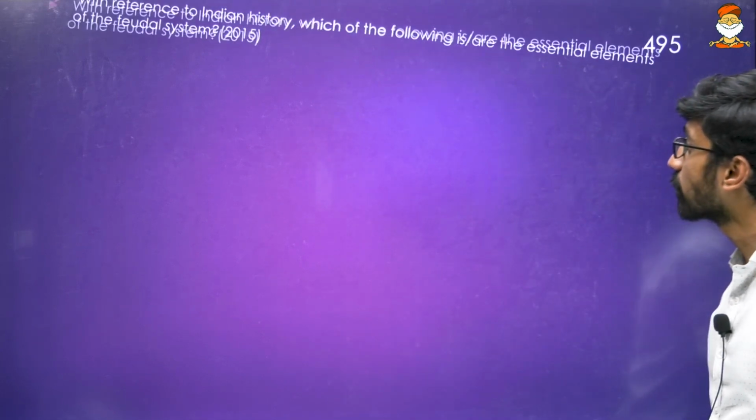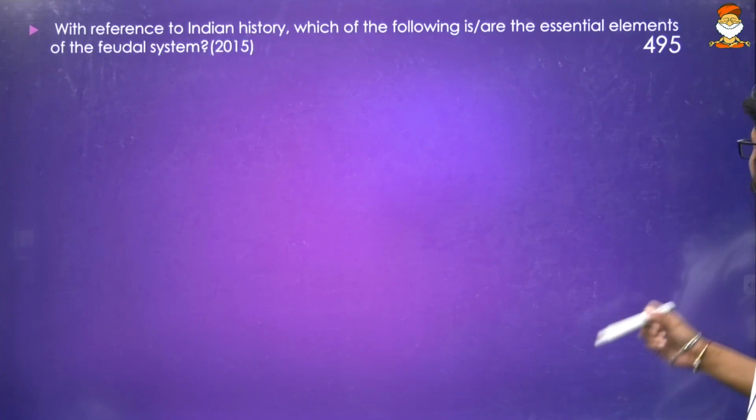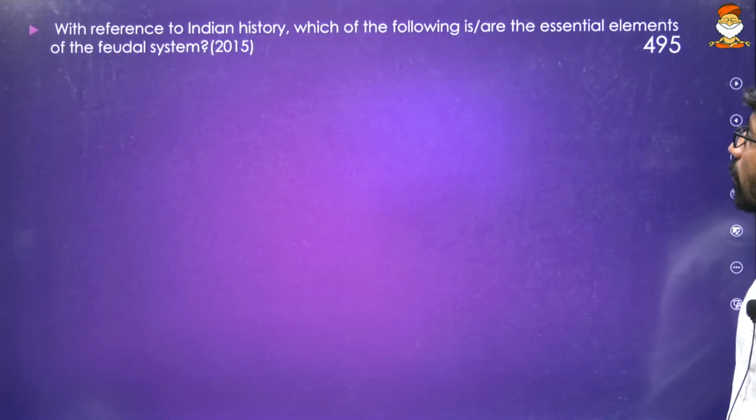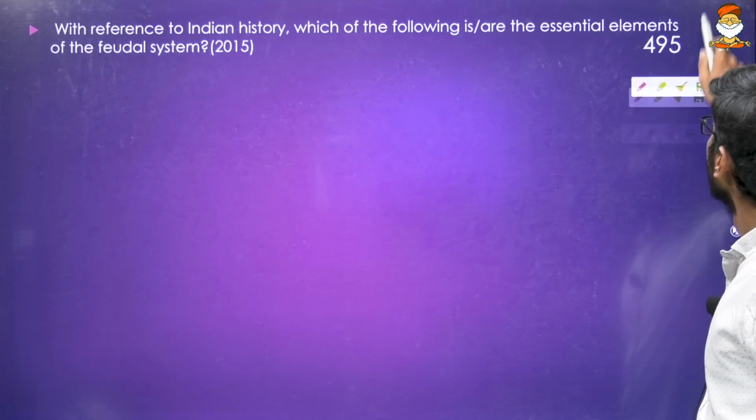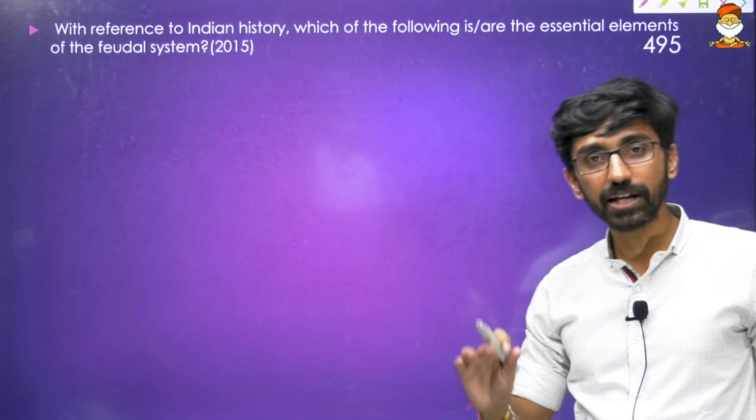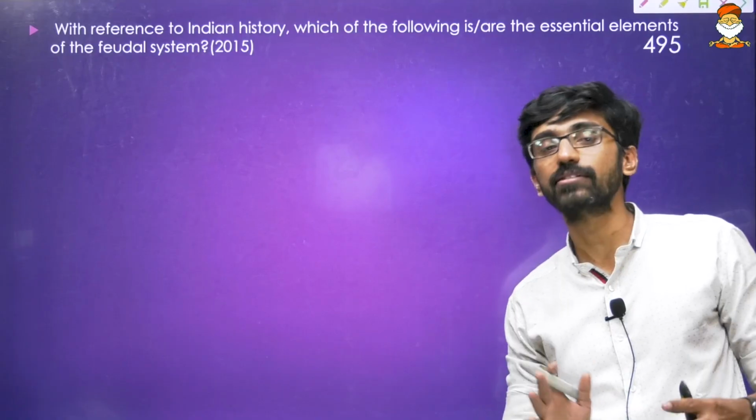So now the first question, 2015. With reference to Indian history, which of the following are essential elements of the feudal system? So what is the feudal system? Feudal system is a decentralized system. First and foremost, we need to understand the concept over here.